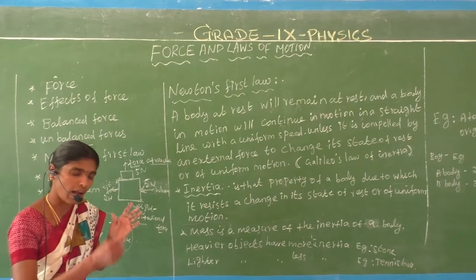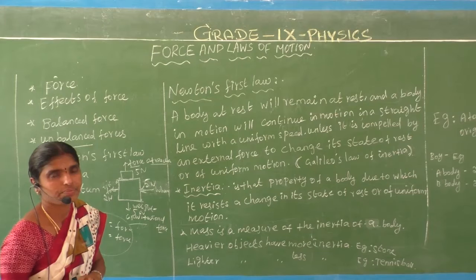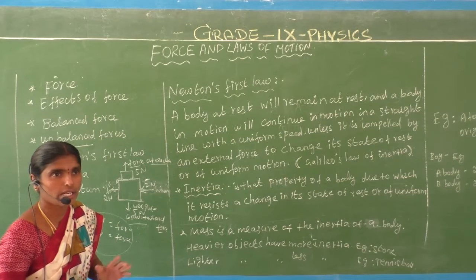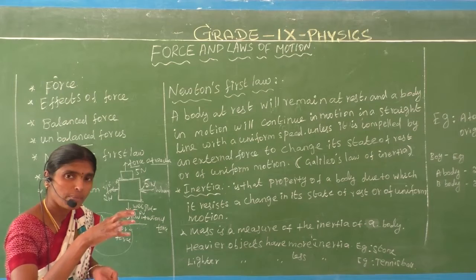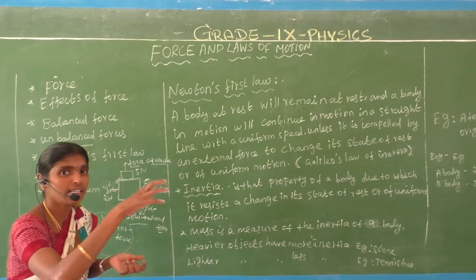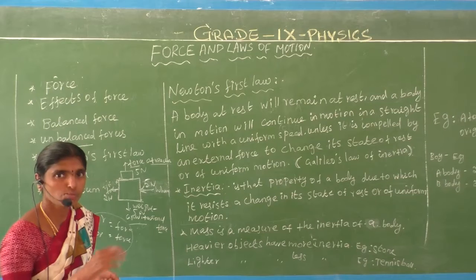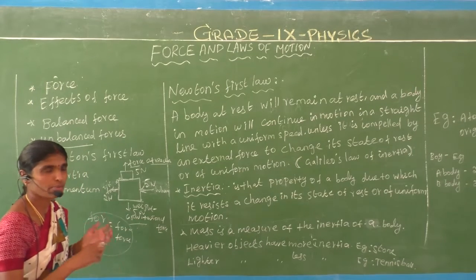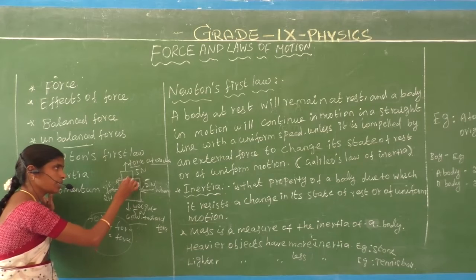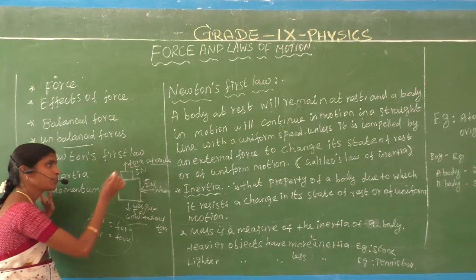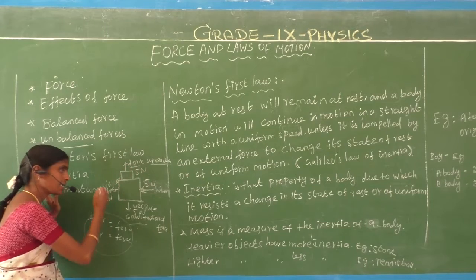Whenever we apply a force greater than the frictional force, only then does the object move. Whenever an object moves, it means we applied a force greater than the frictional force.